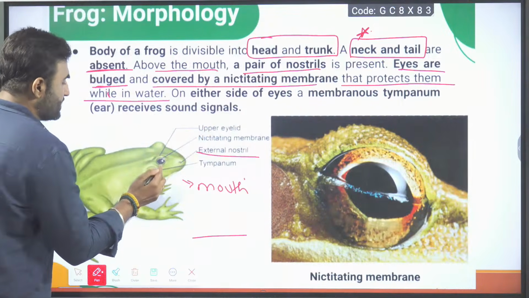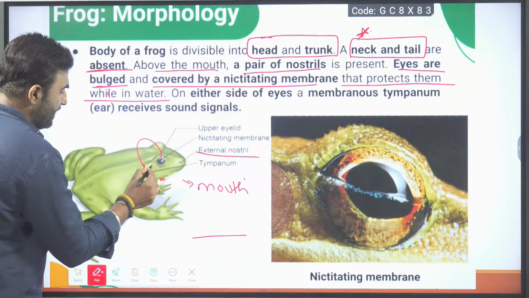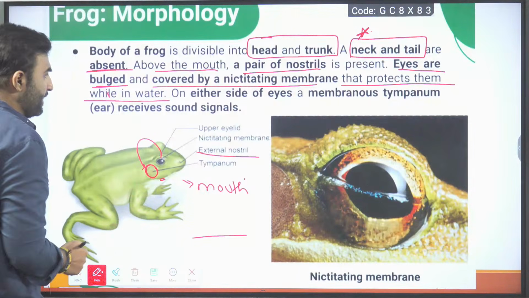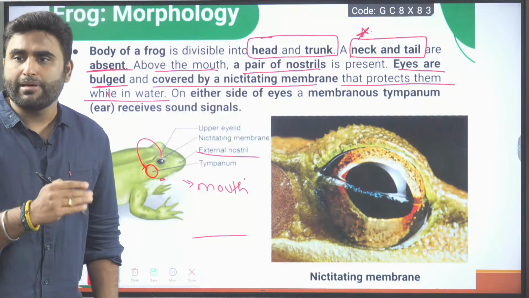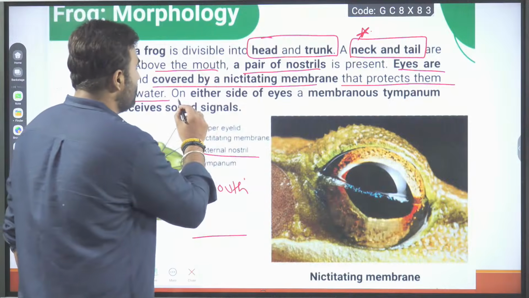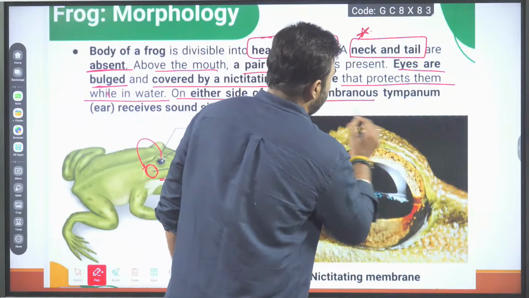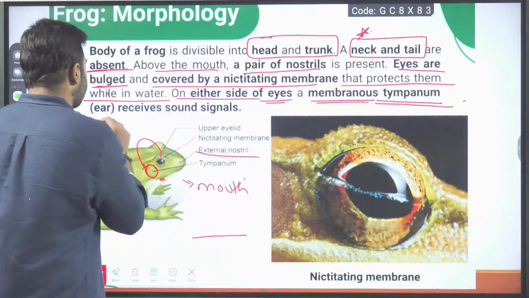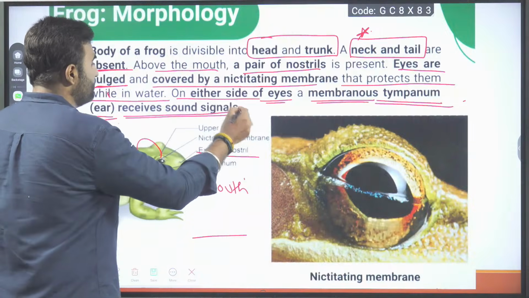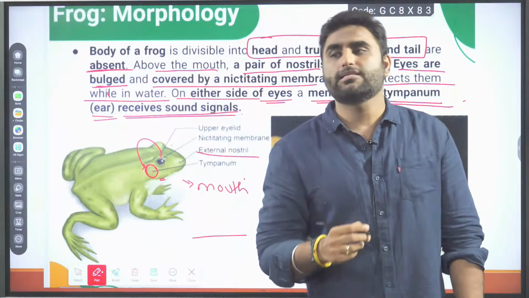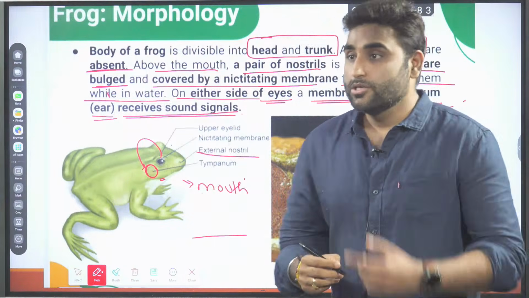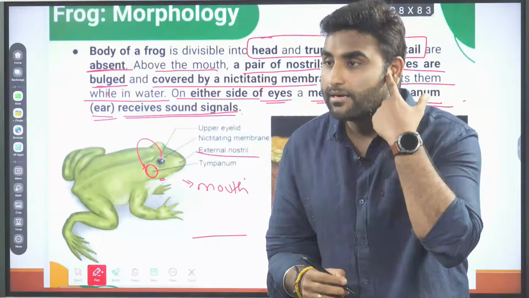On either side of the eye, behind the eye, there is a thin membranous drum-like structure called the tympanum, which will receive the sound signals. Which will receive what? Sound. So see, behind our eyes, ears are there.